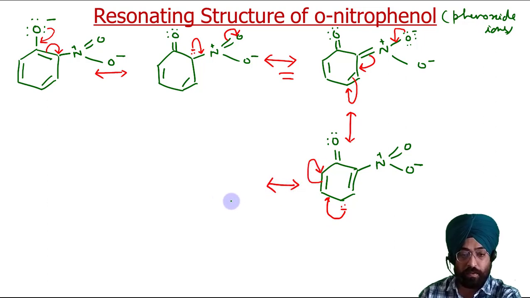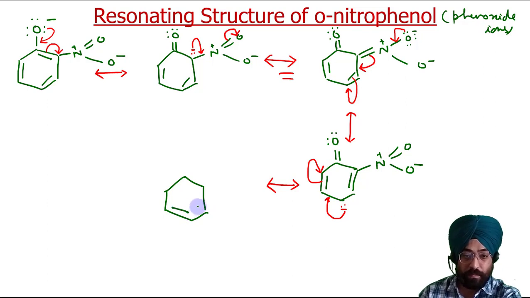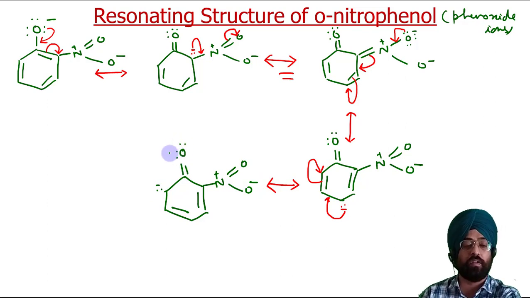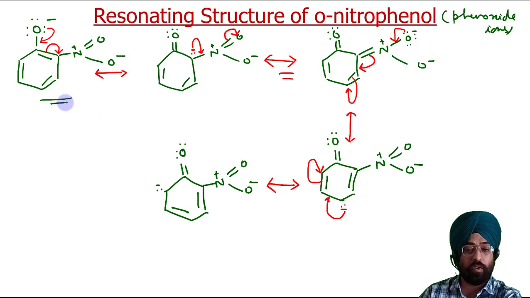Now these are resonating structures. So one by one we will draw resonating structures of all these three isomers. Here it is as it is, N positive, double bond O, O negative. Here is the negative charge. So these are some resonating structures of the ortho nitro isomer.